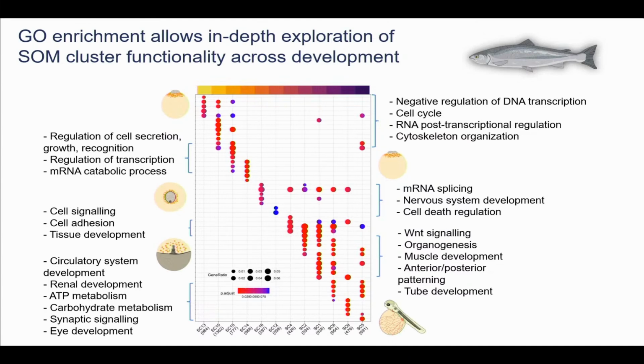Again, we can see the anterior-posterior patterning here, and tube development. So these are all consistent with expectations for these stages. And finally, for the 8th stage, when the circulatory system around the yolk is developing, we're getting terms associated with circulatory system development, renal development, and also signs of increased metabolism, like ATP metabolism and carbohydrate metabolism, and also lots of brain activity and eye development.